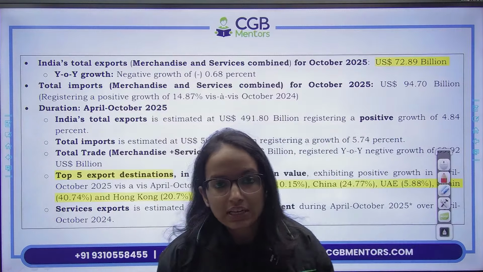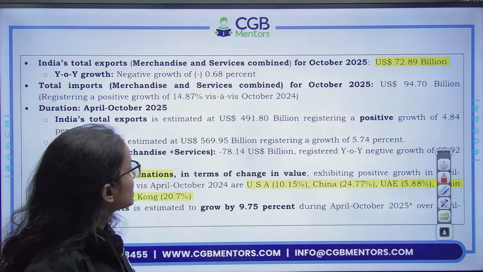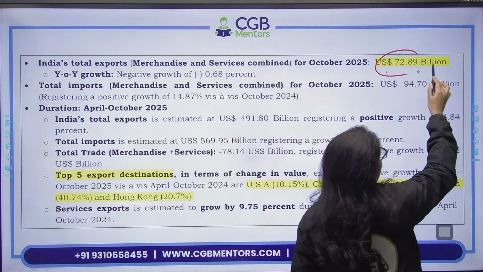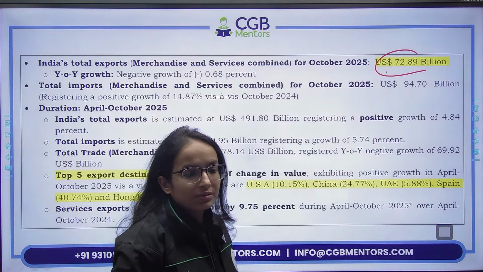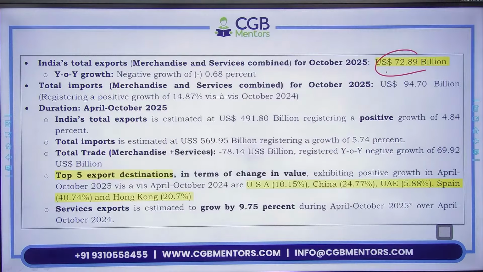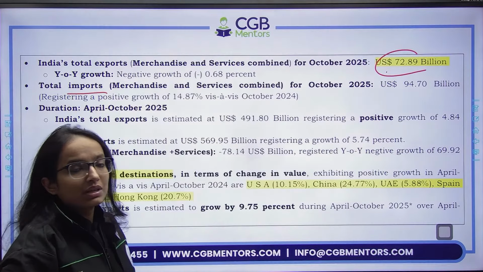The data basically says that India's total exports, merchandise plus services combined, for October 2025, stood at $72.89 billion. Okay.